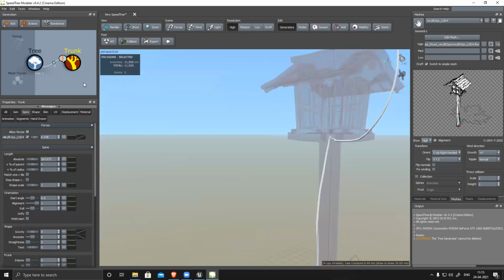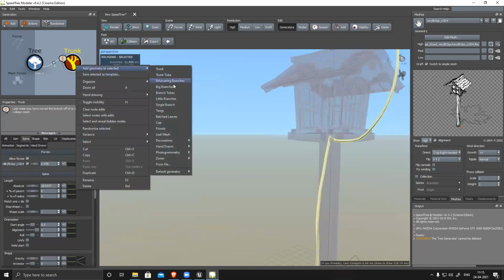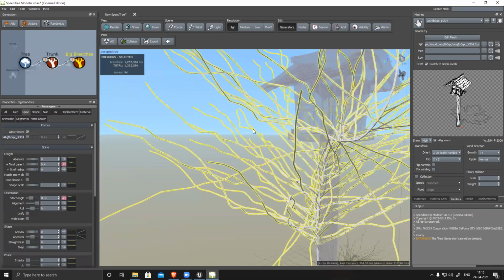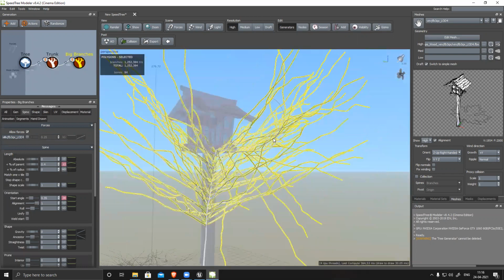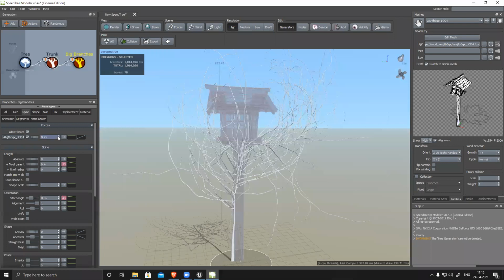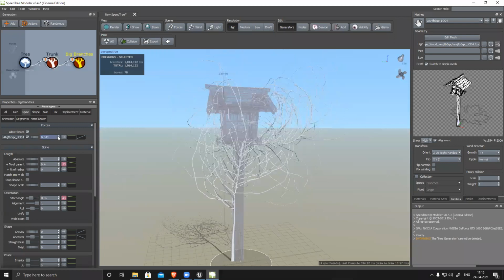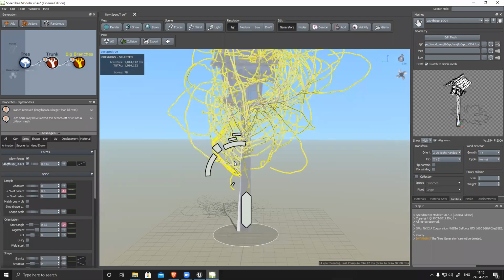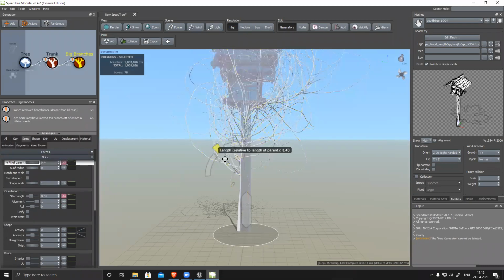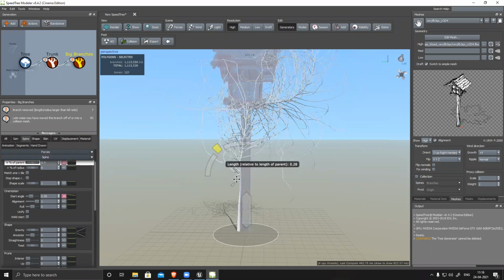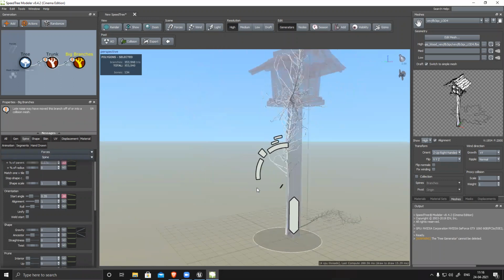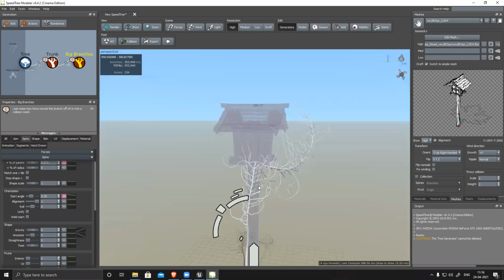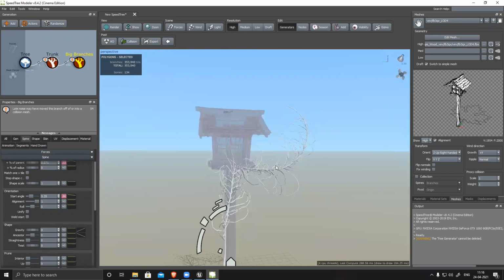And then right click, add big branches. See, it generates all the branches, but again I have to switch this on for branches also. I can reduce the branch length. If we want it to go around the thing, you can do it.